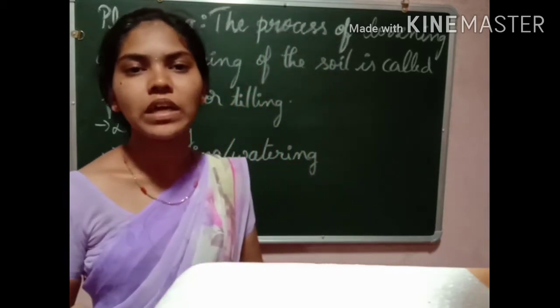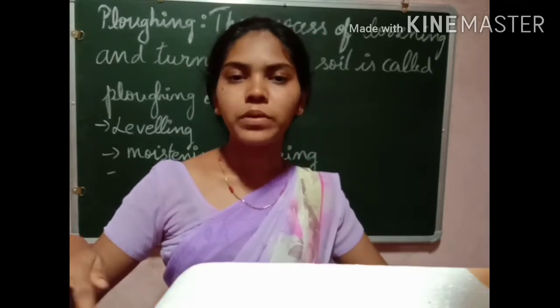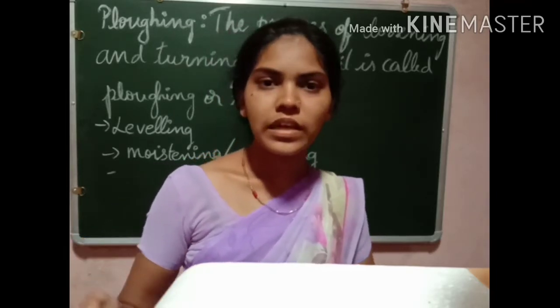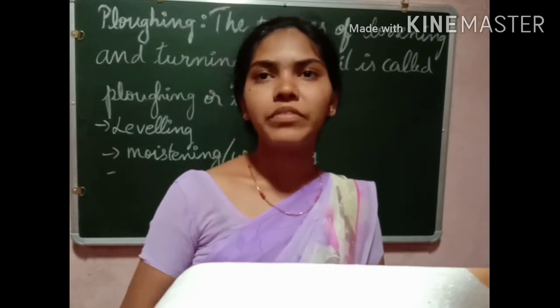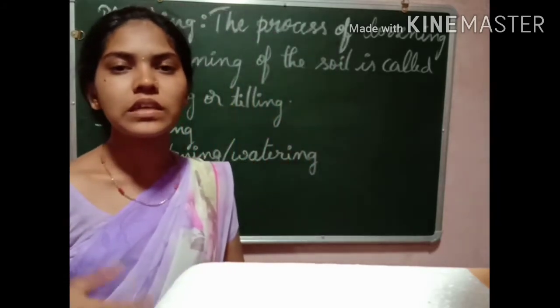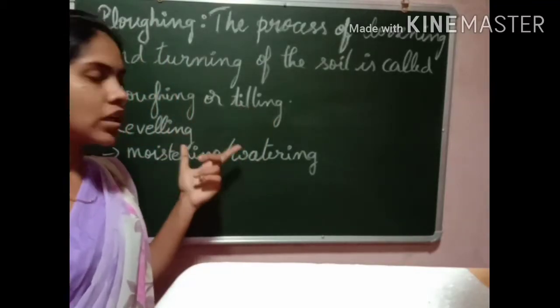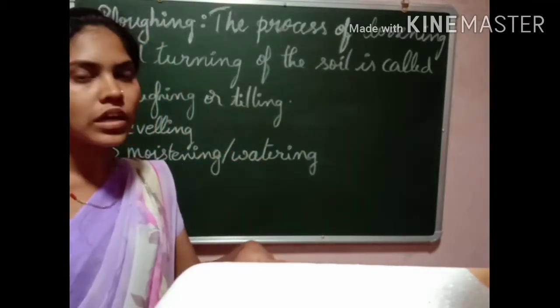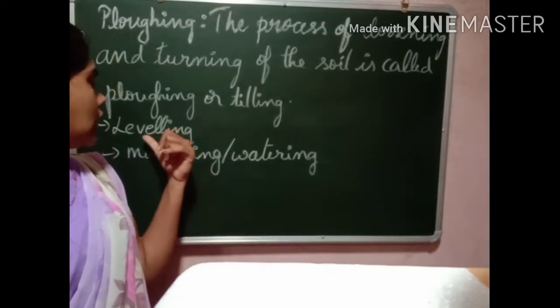The field has to be level, it has to be proper in order to sow the seed and cultivate the crops. So before sowing the seed, while plowing, we should water the field, moisten the ground, and level it.